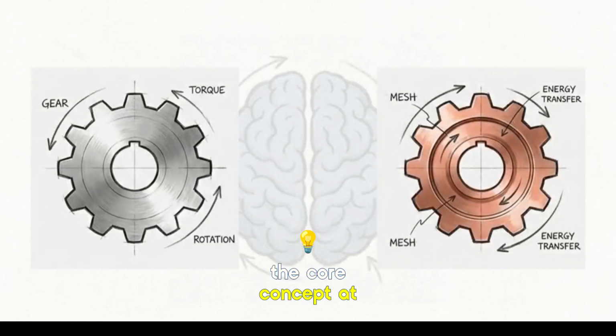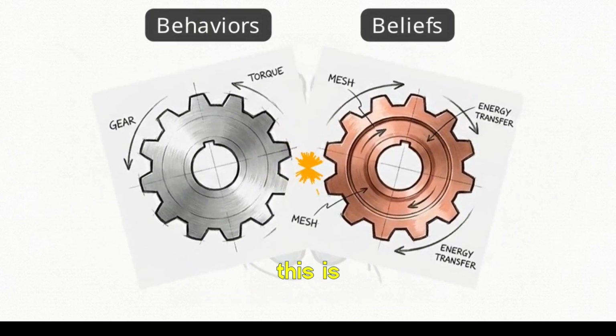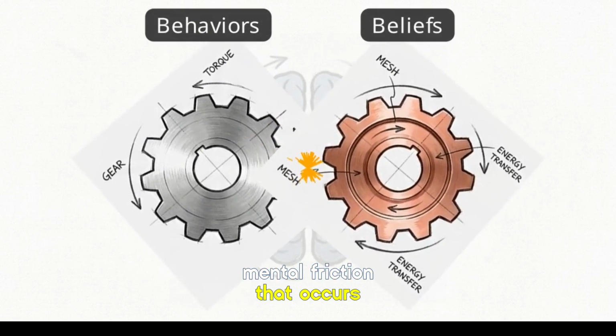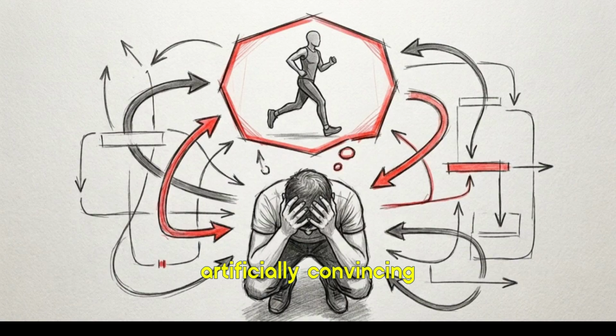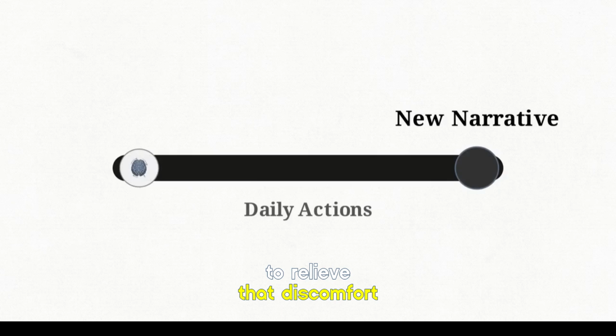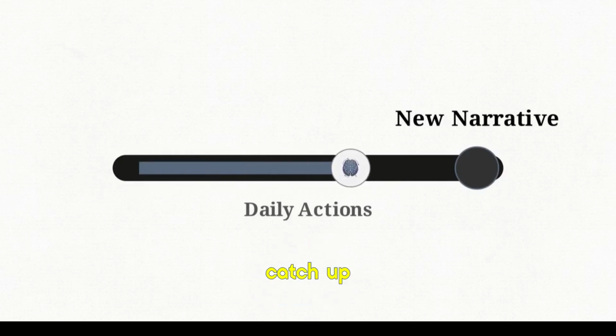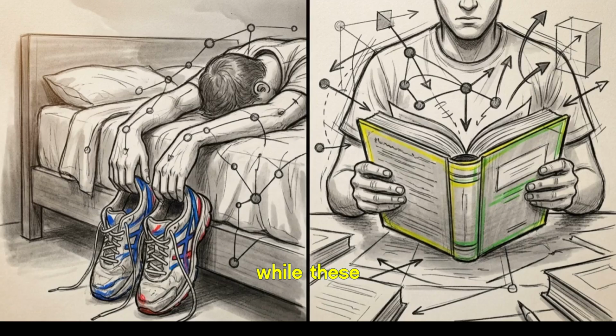The core concept at play is cognitive dissonance. This is the distinct mental friction that occurs when your physical behaviors contradict your internal beliefs. By artificially convincing yourself that you are already the disciplined person who has achieved your goal, you intentionally create psychological discomfort. To relieve that discomfort, your brain forces your daily actions to catch up to the new narrative. While these internal frameworks offer a high return on investment for your personal growth, the cost is the immense mental discipline required to maintain the conditioning and those artificial narratives.